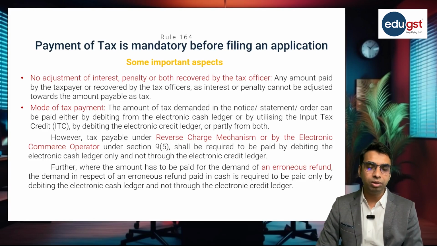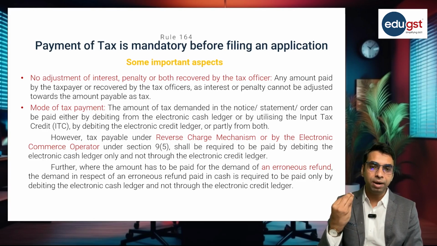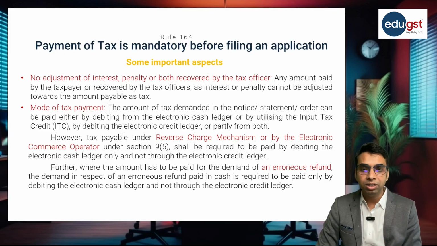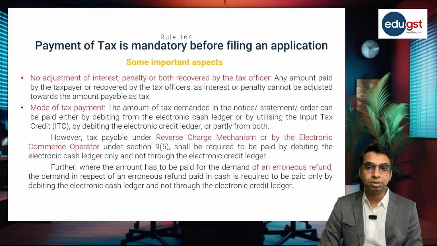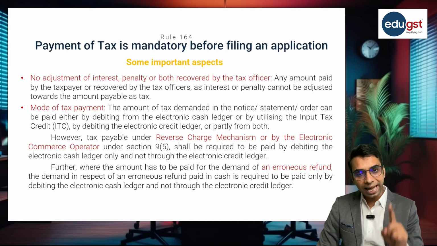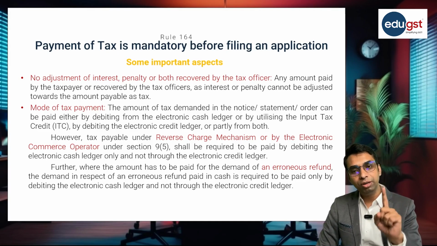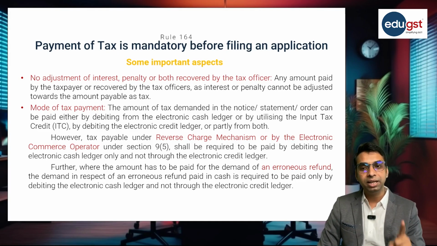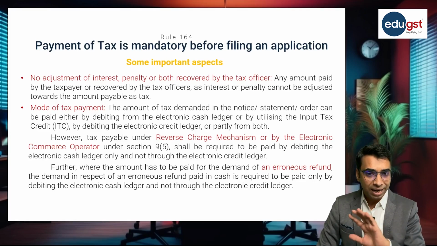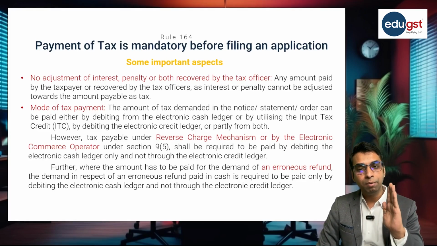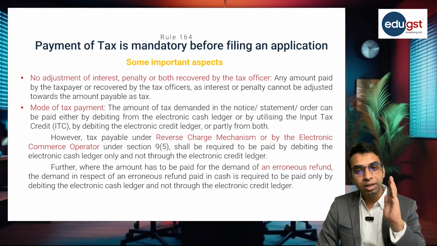So liberty is given to the taxpayer. They can make the payment either through the electronic credit ledger or through the electronic cash ledger. However, there are certain exceptions. When the tax payable is on account of reverse charge mechanism or by the electronic commerce operator, in that case you are required to pay that amount only through the electronic cash ledger.